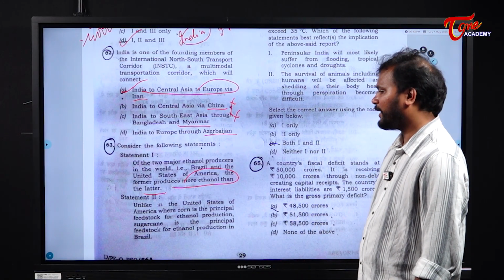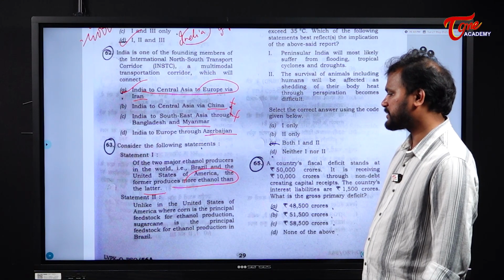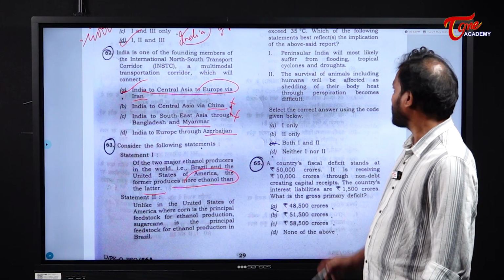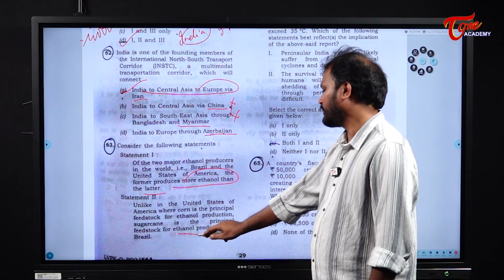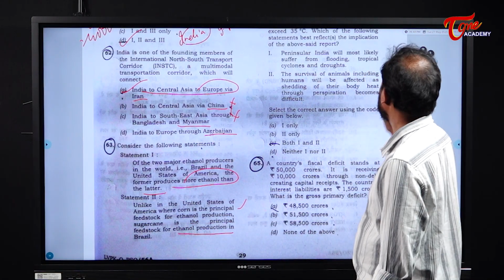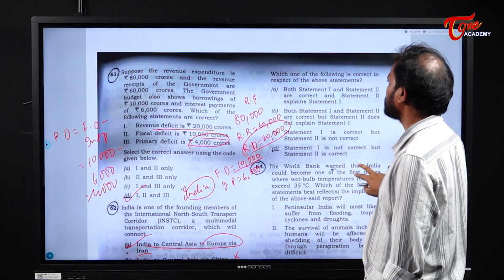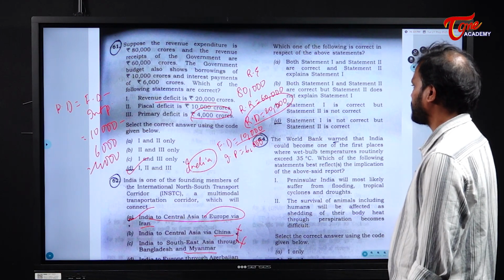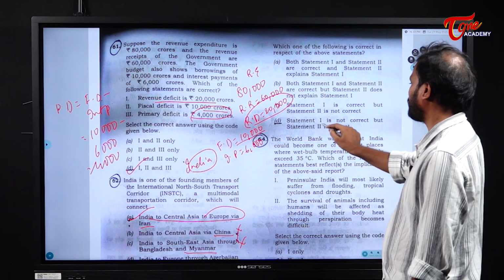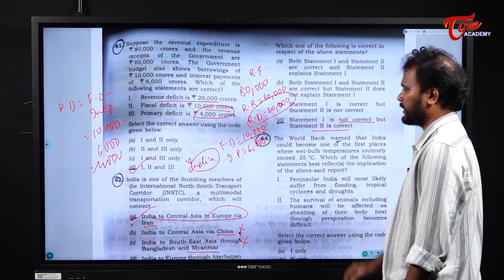Next, unlike in the United States of America, where corn is the principal feedstock for ethanol production, sugarcane is the principal feedstock for ethanol production in Brazil. This is right. Now let us see the interconnection. The question is, which of the following statements is correct in respect of the above statements? The point is statement 1 is not correct and statement 2 is correct.